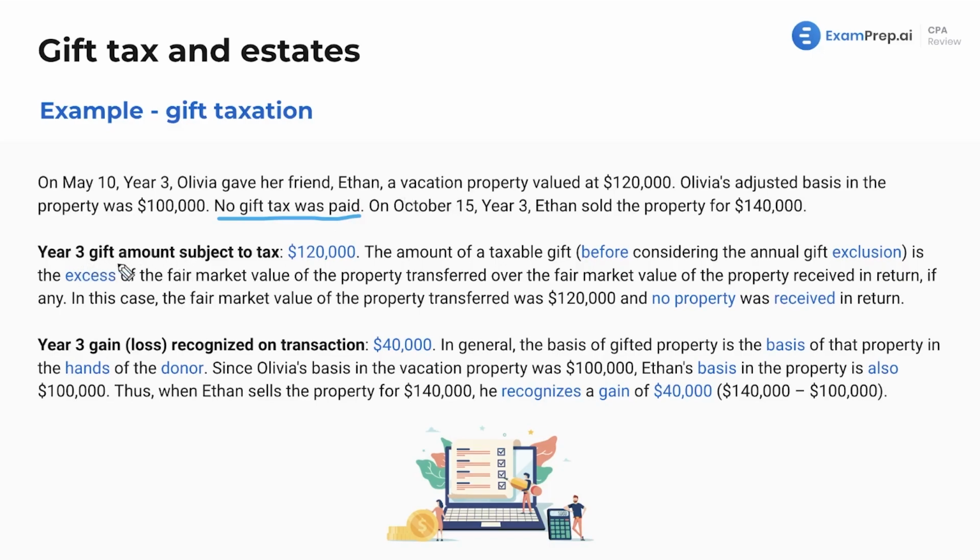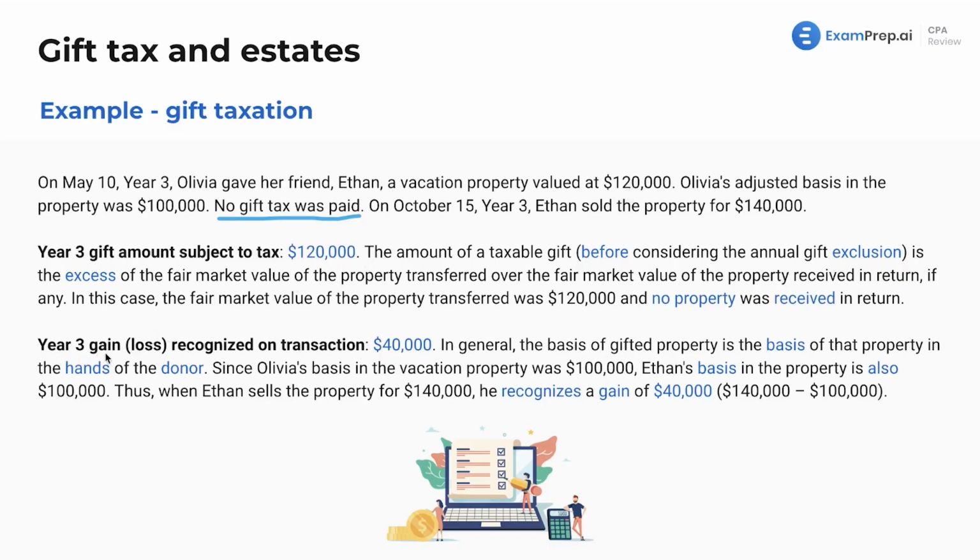Well, what is the year 3 gift amount subject to tax? That's going to be $120,000. The amount of a taxable gift before considering the annual exclusion, which again, please memorize, is the excess of the fair market value of the property transferred over the fair market value of the property received in return. And in this case, there was no property given in return. The fair market value of the property transferred was $120,000, and no property was received in return. We gave $120,000 of value, received nothing, but I guess that's a gift, right? You don't have the expectation of receiving anything.